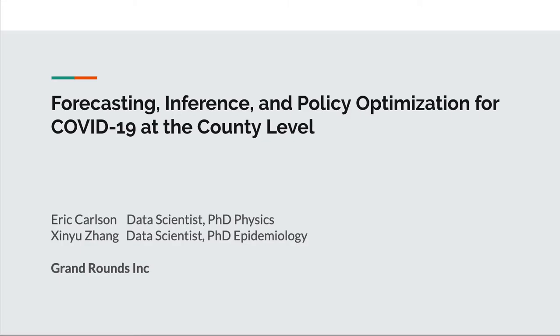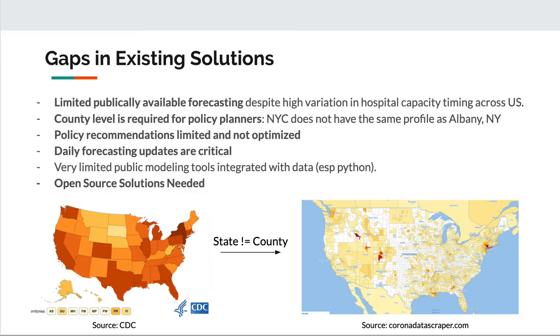Our project involves forecasting, inference, and policy optimization to track coronavirus propagation at the county level. Gaps in existing solutions exist. For example, the limited publicly available forecasting does not show variations at the county level, instead being at largely the state level of cutting-edge forecasts.